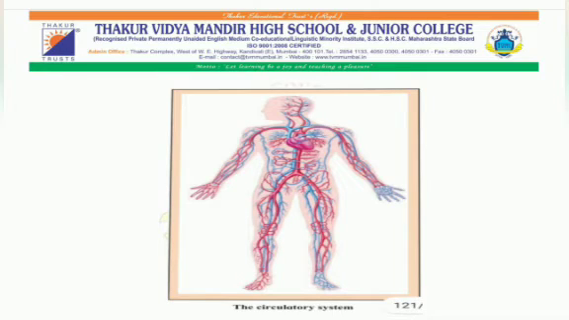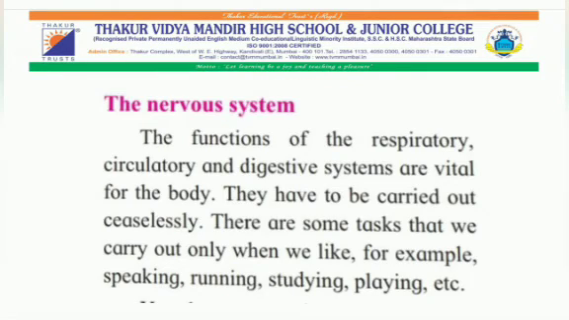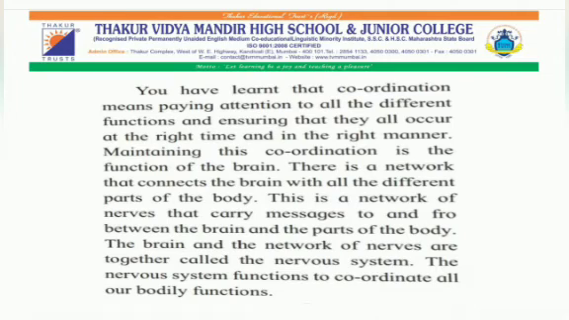Now let us understand the nervous system. The functions of the respiratory, circulatory and digestive systems are vital for the body. They have to be carried out ceaselessly. There are some tasks that we carry out only when we like, for example, speaking, running, studying, playing, etc. But students, do you all know? You have learned that coordination means paying attention to all the different functions and ensuring that they all occur at the right time and in the right manner. Maintaining this coordination is a function of the brain.